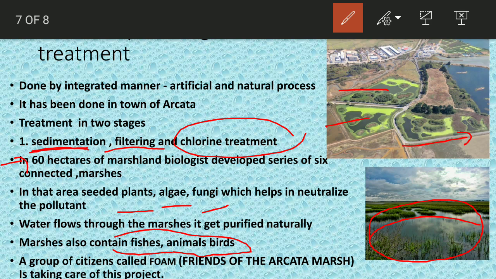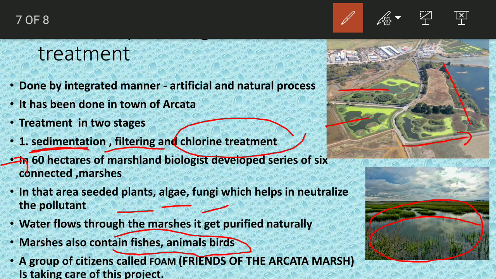This is like a sanctuary. Naturally the purification takes place without adding any chemicals. Those fishes, animals, birds and then fungi, algae will clean up the water and it gets purified.